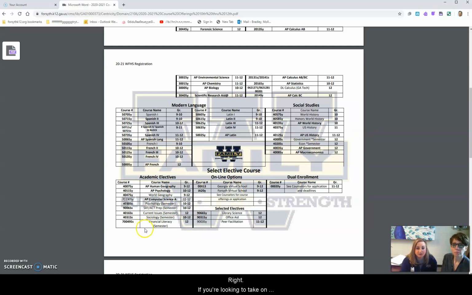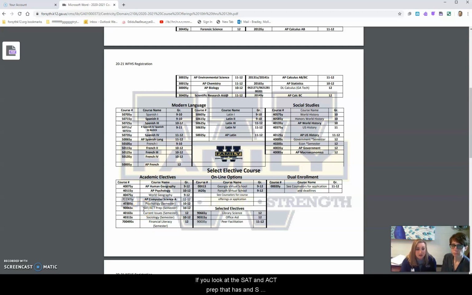So if you're looking to take on-level econ, that's a semester course, and then that pairs well with on-level gov. But let's say that you wanted to try AP macroeconomics, which is a year-long course, and then you want to do on-level gov. Well, then that would allow you to have another semester course to pair with the on-level gov. So we are offering some new courses next year, which we think are great opportunities for our students.